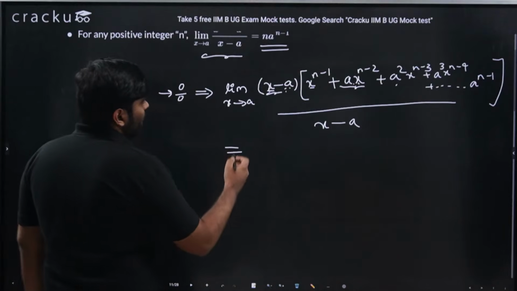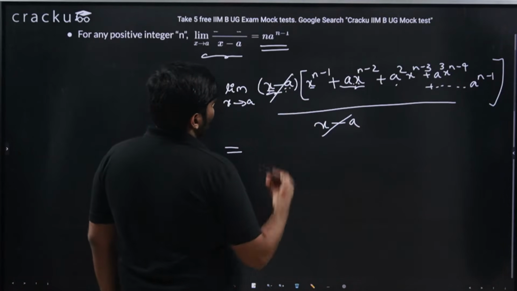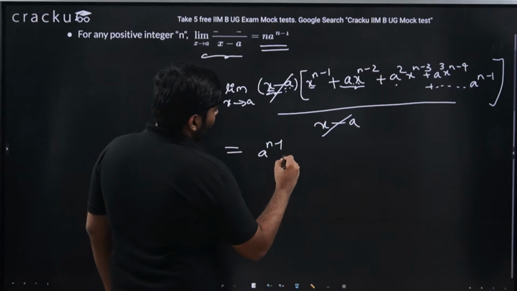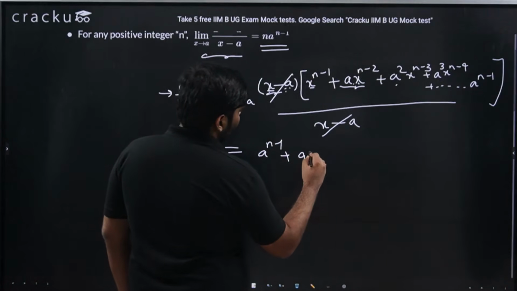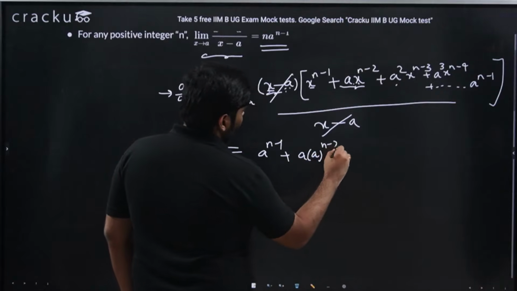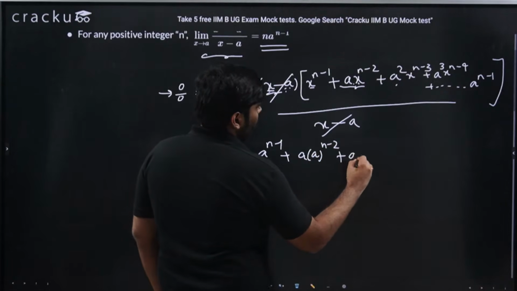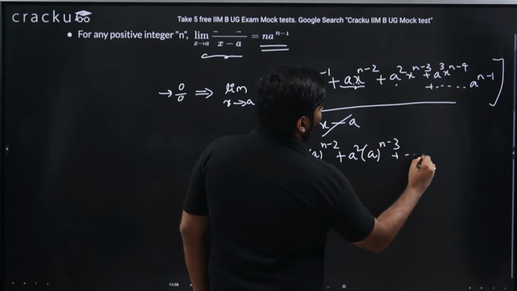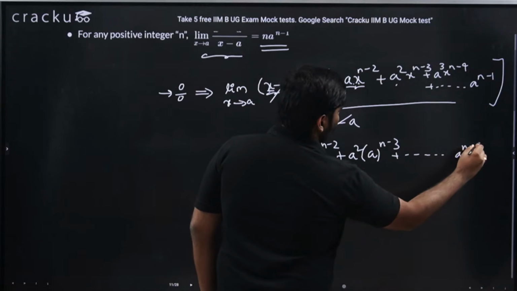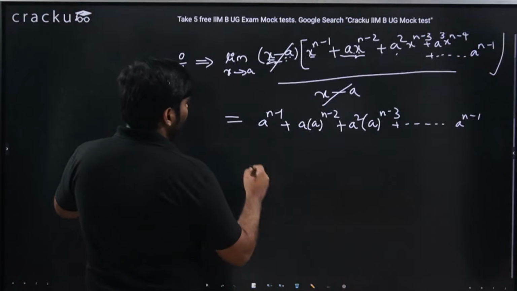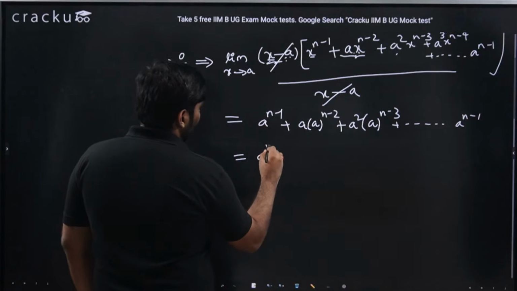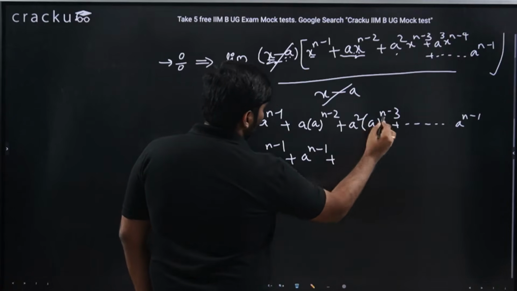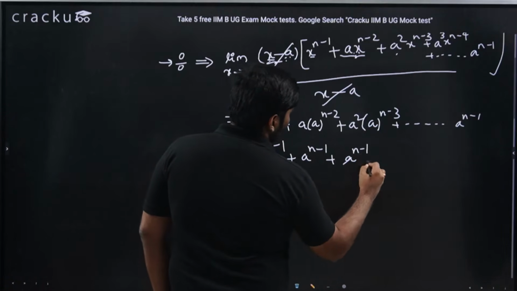So if x is tending to a, and if I were able to cancel these both, then what will be coming? a power n minus 1 plus a into a power n minus 2 plus a square into a power n minus 3 and so on till a power n minus 1. So ultimately, what am I getting? I'm getting a power n minus 1 plus a power n minus 1, again a power n minus 1 only, so on.